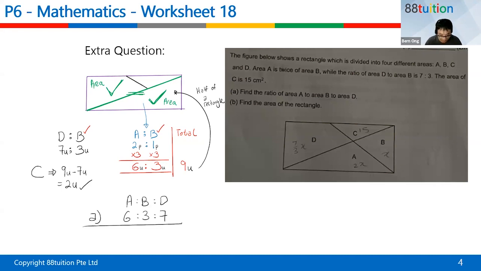Find the area of the rectangle. Now it's easy already, because they say the area of C is 15, and I managed to find the connection down here. So 2 units is equal to 15 cm squared. The entire area of the rectangle is 18 units, because half of it is 9 units. So 18 units will be 2 units times 9, and 15 must also be times 9. This is called rate: whatever you do on one side, you do on the other side. The answer is 135. Can you get it, children?